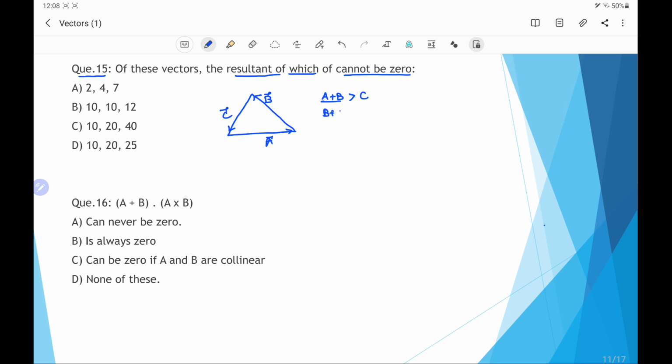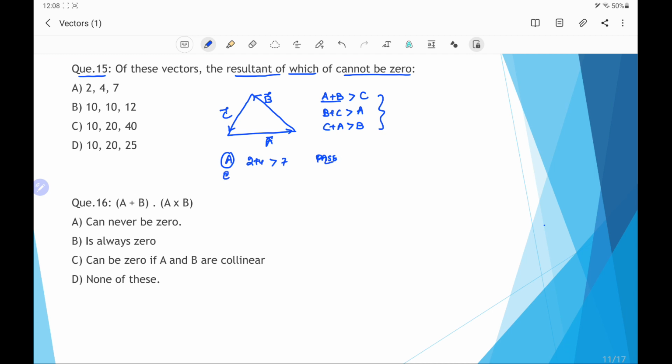Similarly, B plus C must be greater than A and C plus A must be greater than B. If these three conditions are satisfied, then the resultant of the vectors will be 0, otherwise it will not be 0. So as per question, if we check the option A, here 2 plus 4 greater than 7, it is false. So it is the possible option.